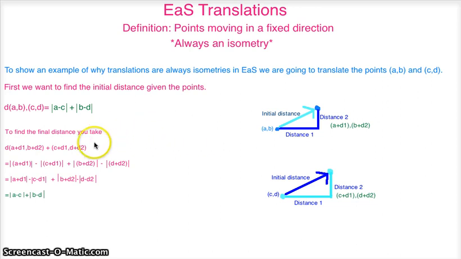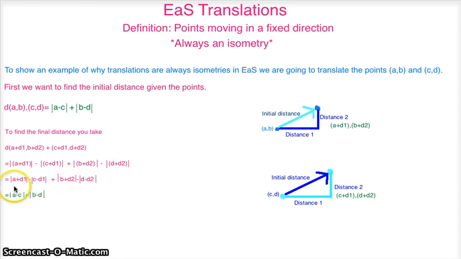So first we want to take the distance between (A plus D1, B plus D2) and (C plus D1, D plus D2). And that would give us the absolute value of A plus D1 minus C plus D1, plus the absolute value of B plus D2 minus D plus D2.